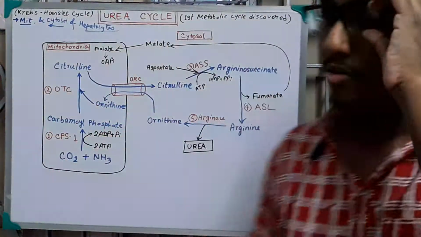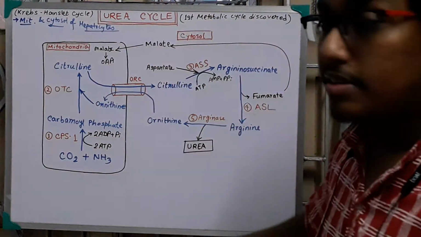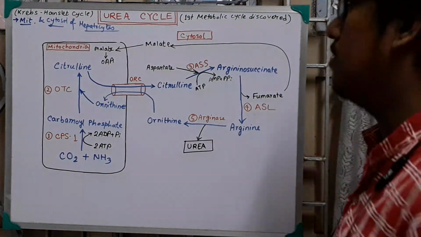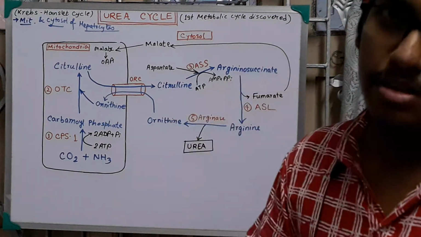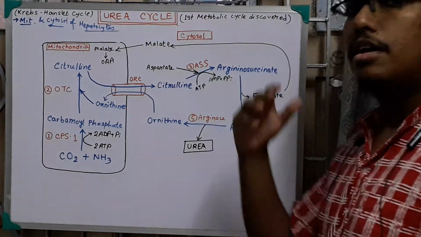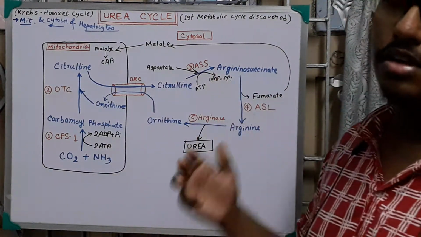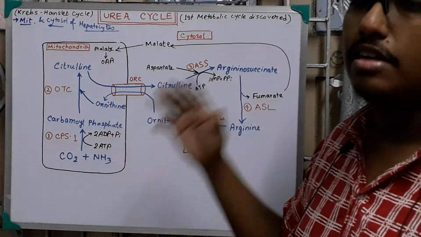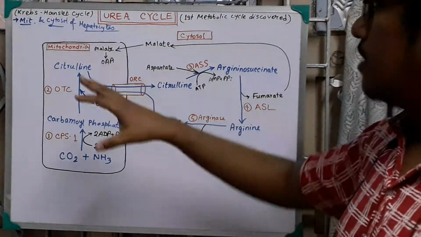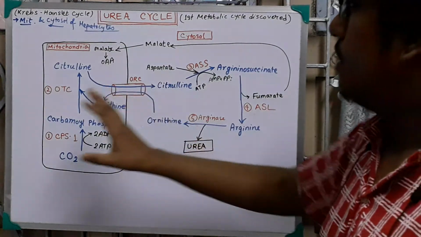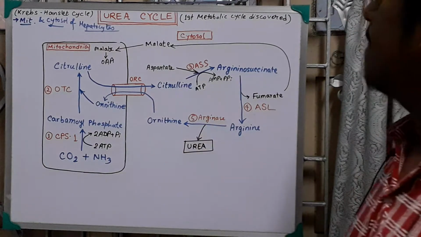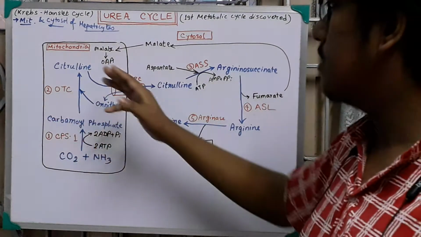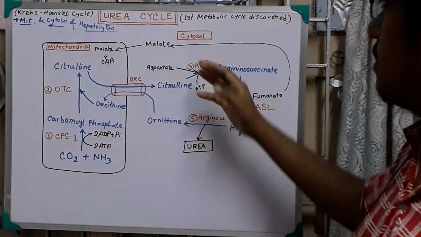One another thing, in the urea cycle 5 enzymes are required, among which the first 2 enzymes are present in hepatic mitochondria and the last 3 enzymes are present in the hepatocyte cytosol. So that's why the total cycle is completed in both the mitochondria and the cytosol of hepatocytes. Now come to the cycle.